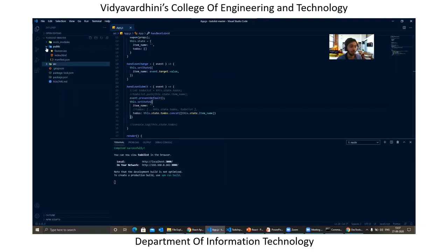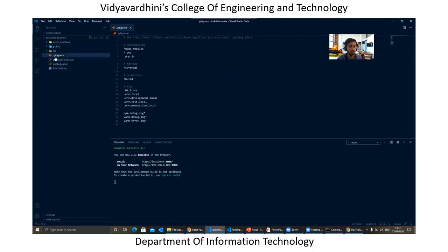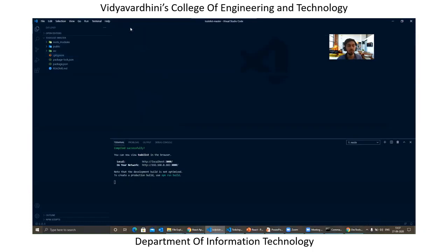Apart from that, you have something called gitignore. This is something specifically related to your GitLab or GitHub accounts. So we don't need to touch these files right now, because that is not the context we will be covering in this session.